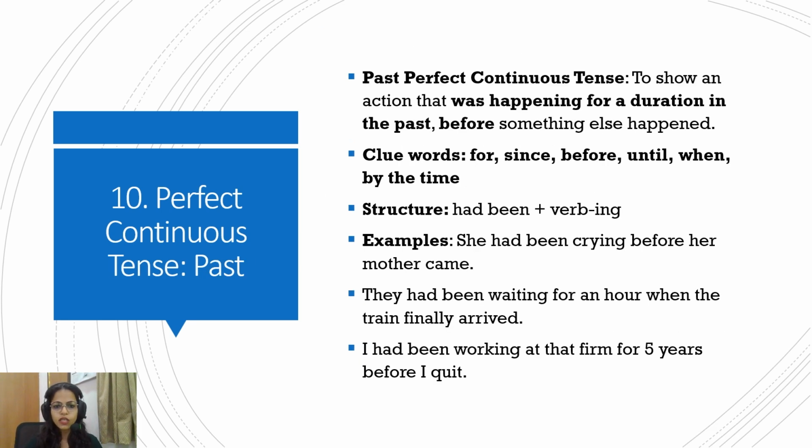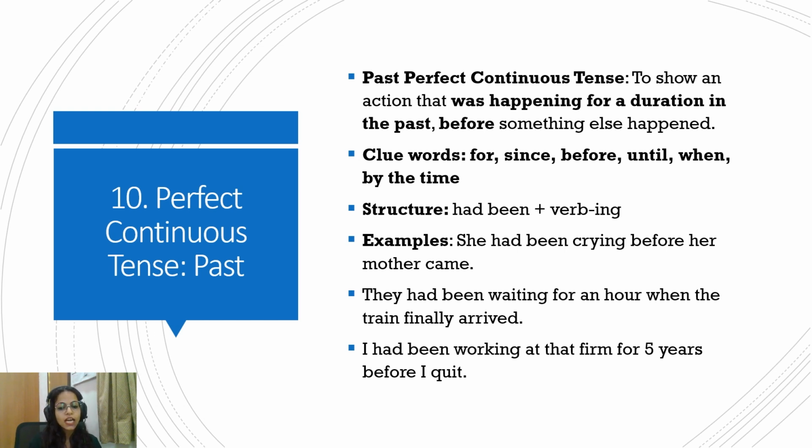Okay. Now, past perfect continuous tense, to show an action that was happening for a duration in the past before something else happened. So the structure is had been plus the ing form of the verb. So she had been crying before her mother came. So the crying started in the past. Mother also came in the past. So before the mother came, she had been crying. So this duration of crying is the point of emphasis, that she had been crying before her mother came.